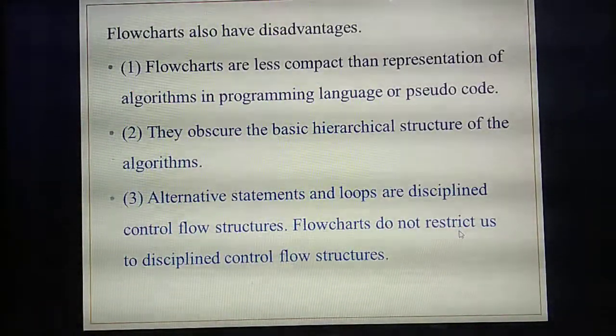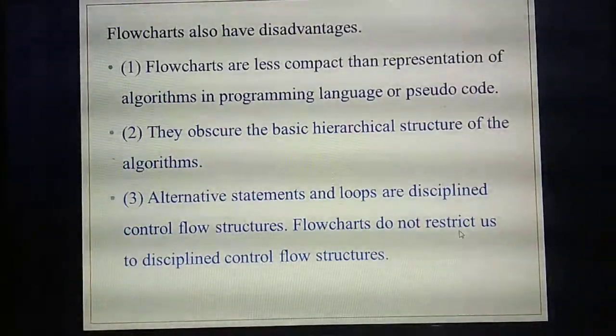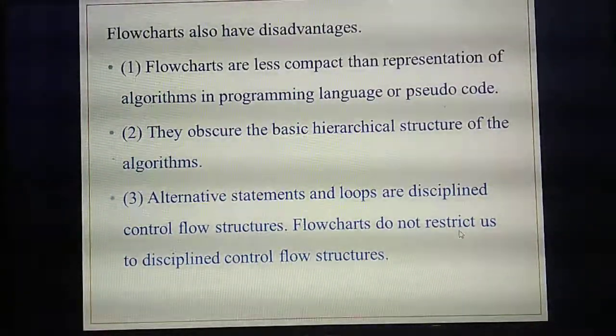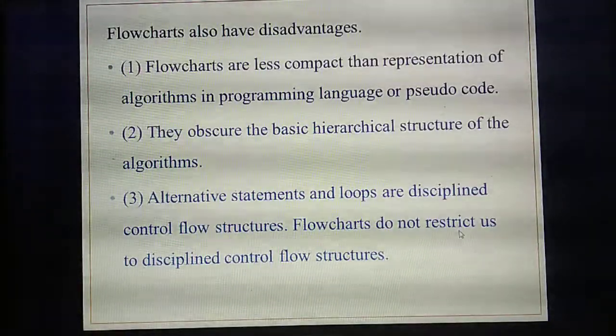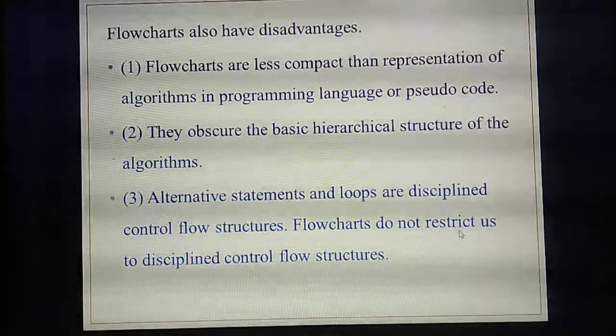So you have studied three disadvantages. The first one is that it is less efficient. The next one is that the hierarchical structure is not efficient. Then loops are not given in a correct disciplined manner. Understand?